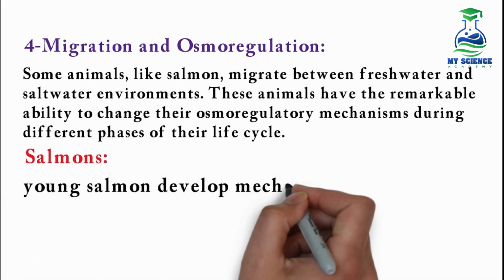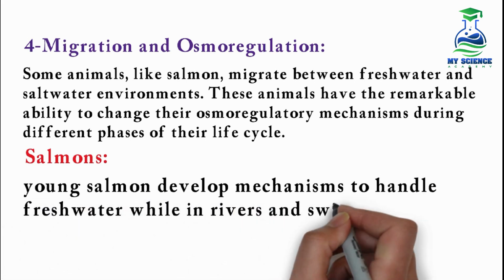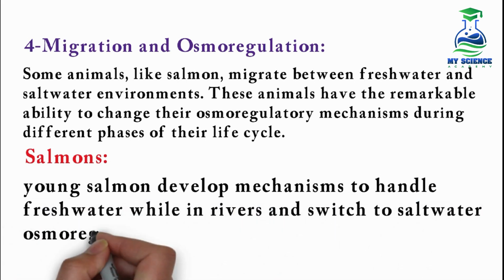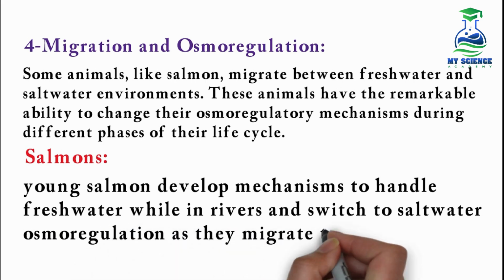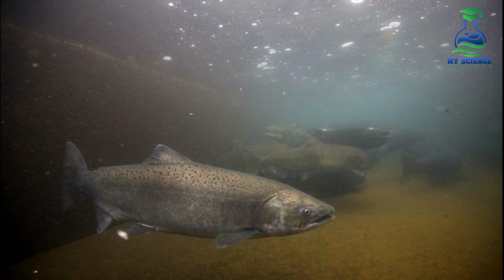Young salmon develop mechanisms to handle freshwater while in the rivers and switch to saltwater osmoregulation as they migrate to the ocean. So they can switch their osmoregulatory mechanism according to their environment.